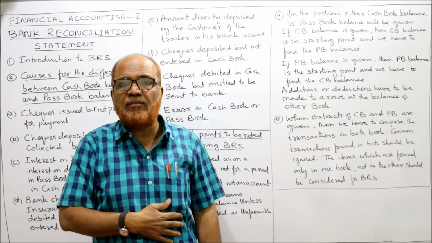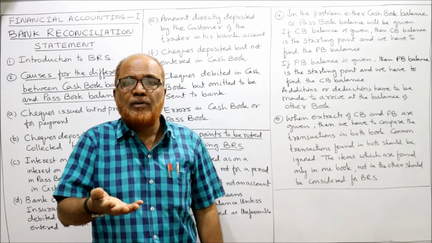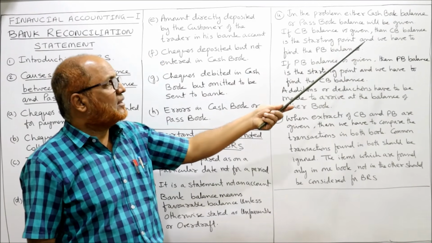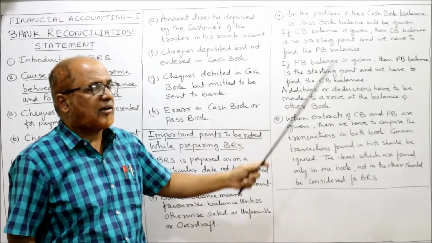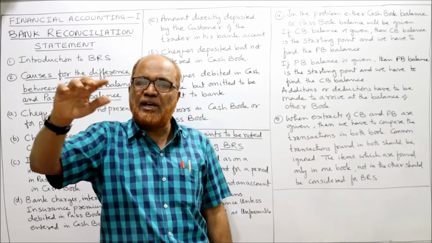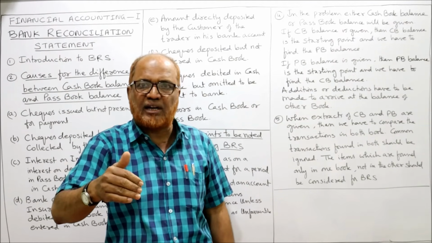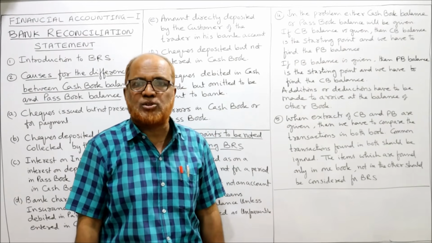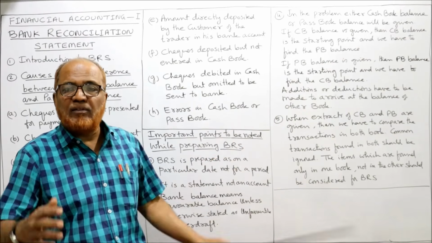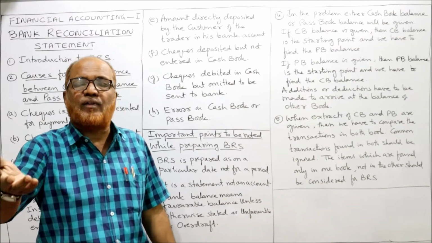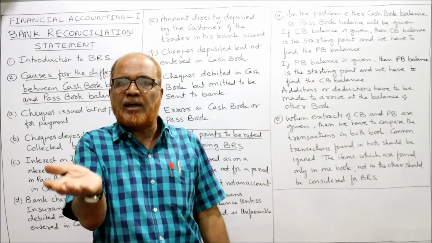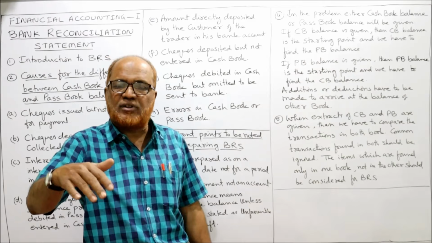Sometimes both the balances are given. That means we have to prove whether both the balances are correct or not. So if cash book balance is given, then cash book balance is the starting point and we have to find out the passbook balance. We make some additions, we make some deductions to find out the balance as per passbook. If passbook balance is given, then passbook balance is the starting point. Then we make some additions and deductions to find out the balance as per cash book. So if passbook is given, we find cash book; if cash book is given, we find passbook, after making additions and deductions.